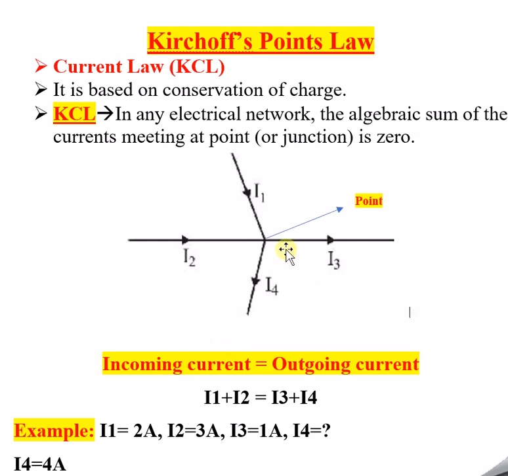Suppose now two currents are unknown, then we have to use a mathematical method to calculate the values, and we may even have to consider the voltage also. In that case we can get the unknown currents by using an equation solving method. Since there was only one unknown in this case, it was easily calculated. So this is just a basic understanding of Kirchhoff's point law, and I hope it is clear now.